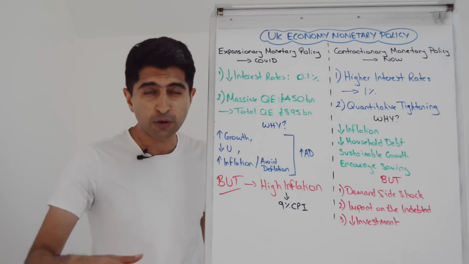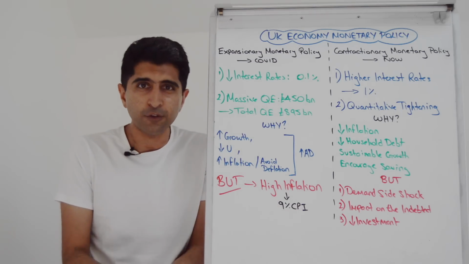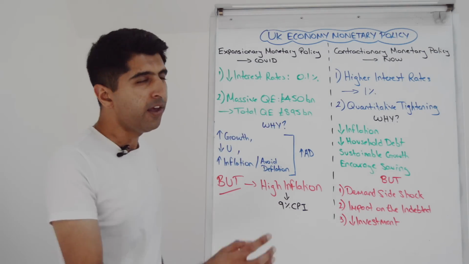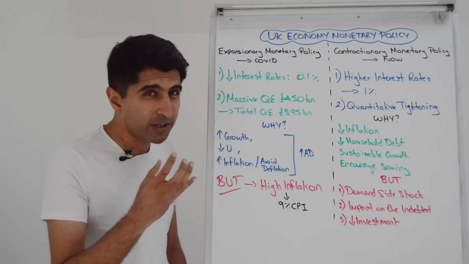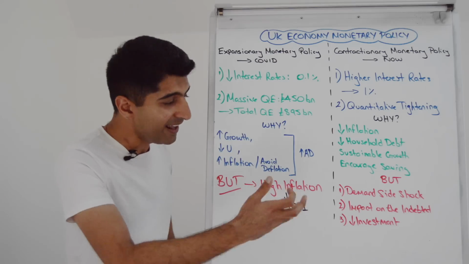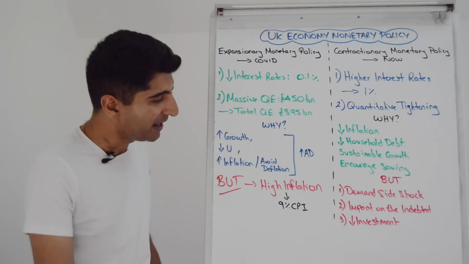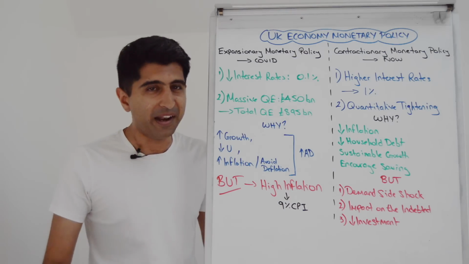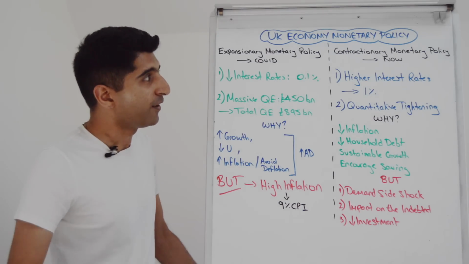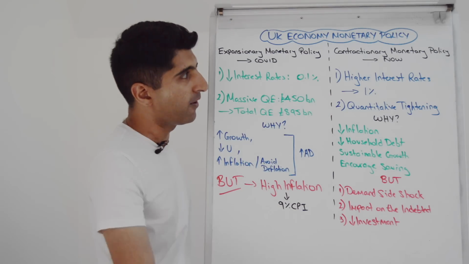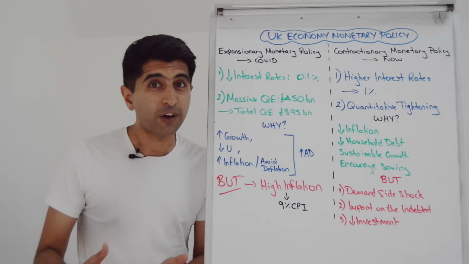The CPI inflation rate right now is 9%. Our target is 2%. And we're expecting higher rates than that going forward. Certainly, these policies have had a part to play in that, which is very ironic, given that it is the Bank of England's job to control inflation and hit the 2% inflation target. So certainly, they've had a part to play in that, that is for sure. And as a result of that, we are now in the contractionary monetary policy side. Let's talk about that, shall we?